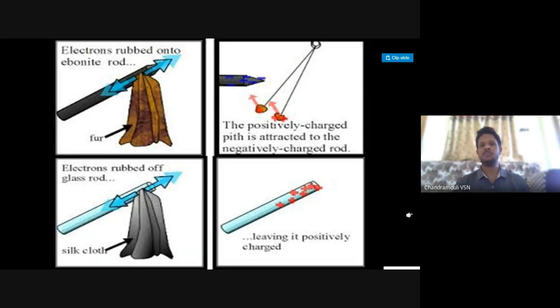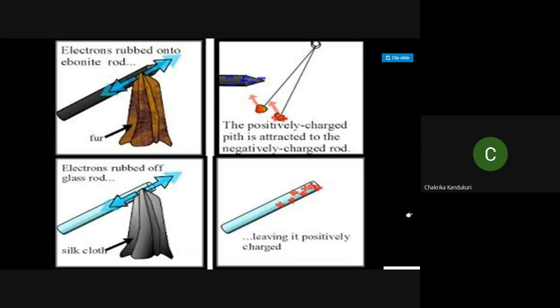In the next case, a pith ball is attracted to a negatively charged body, like a pencil or graphite. And in the next case, a glass rod with silk cloth: the glass rod loses electrons and acquires positive charge, and the silk cloth gains. Again, these are also attraction. So what do you understand here? Like charges repel, unlike charges attract each other.